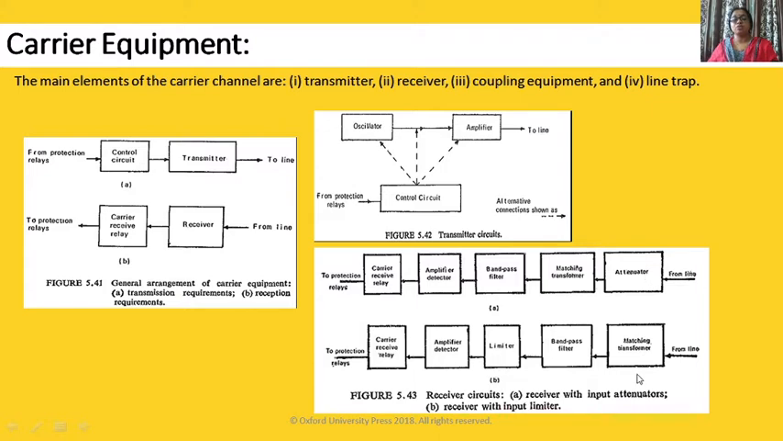These two schemes we are using: receiver with input attenuator, and receiver with input limiter. Here, attenuator, matching transformer, band pass filter, amplifier detector and then carrier receiver relay. This is given to the protective relay. Here, matching transformer, band pass filter, limiter, amplifier detector and given to the carrier receiver relay. In transmitter, we increase the frequency. In receiver, we decrease the frequency. We attenuate this signal and we match. Okay. Next,